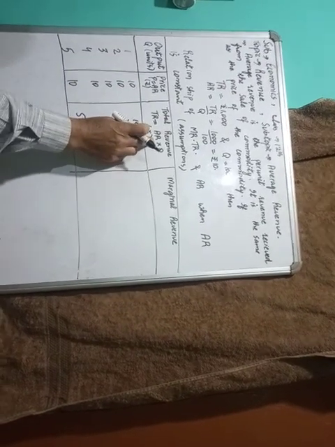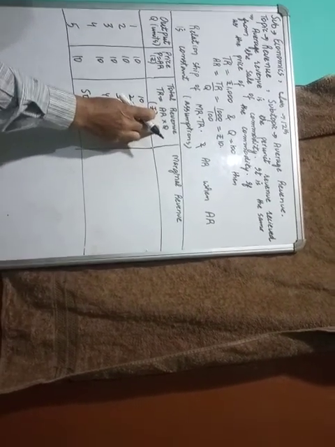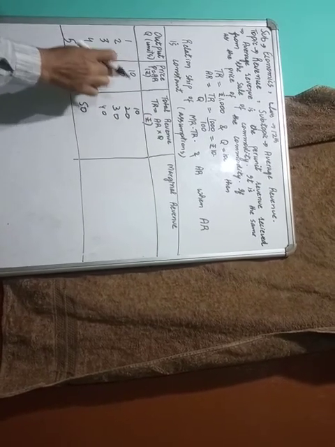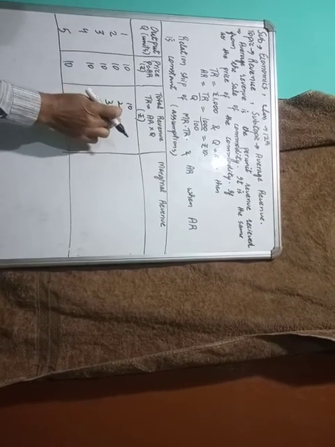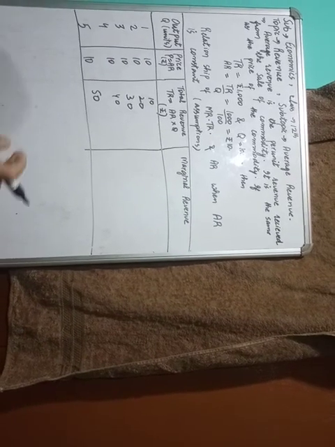This is the total revenue. Total revenue is equal to average revenue into quantity. The price, or average revenue, is the same: 10, 10, 10, 10. And total revenue is now 10, 20, 30, 40 and 50. Now the next column is marginal revenue.